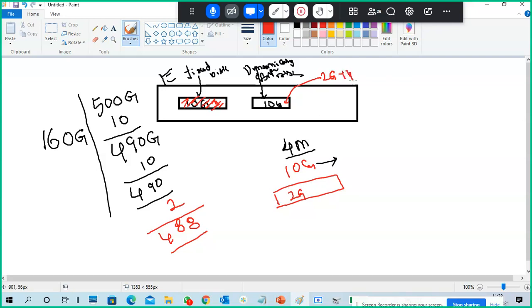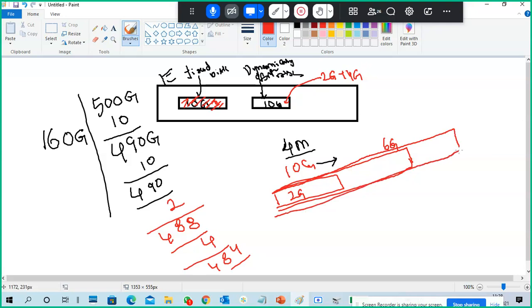Now add 4 GB extra. Now 2 plus 4, 6 GB. My disk's size occupation increases, and now the total occupation is 6 GB. Now 4 GB added, so 484 free space is available. And how much can we expand this one? Maximum 10 GB. Once 10 GB of data is inserted, you can't put more data, even though it is dynamically expanding. You can't put more than what we actually created.